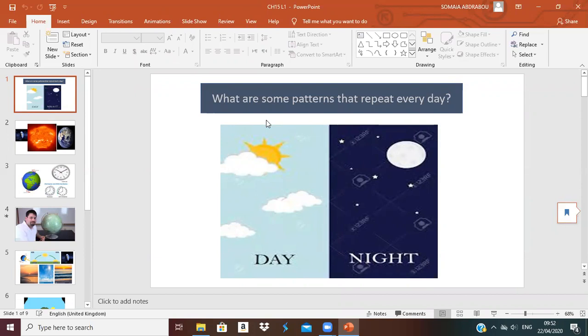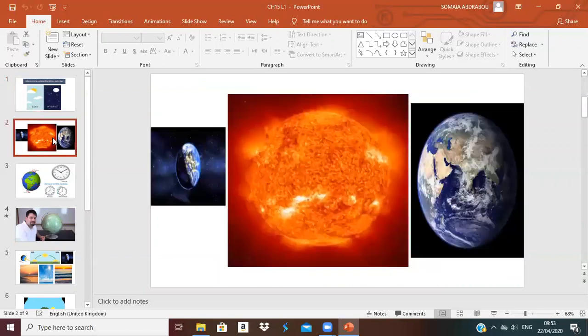Every day we wake up in the morning, right? Then we sleep again at night. So morning and night, it repeats every day. Those are the patterns that repeat every day: day and night, day and night. Okay, what happens?